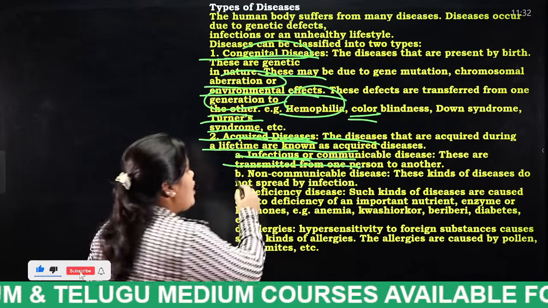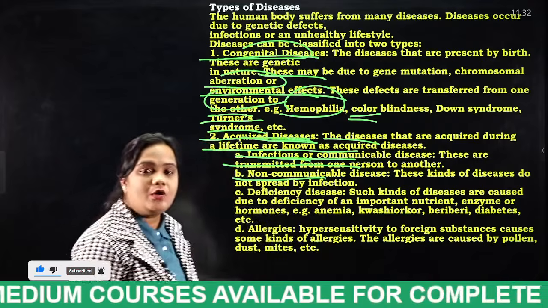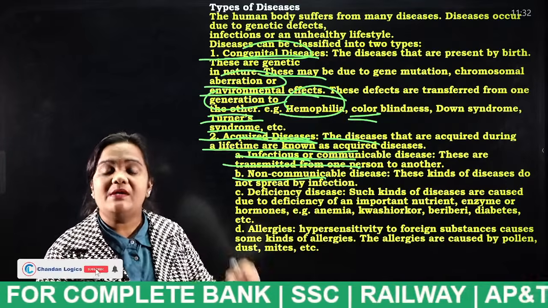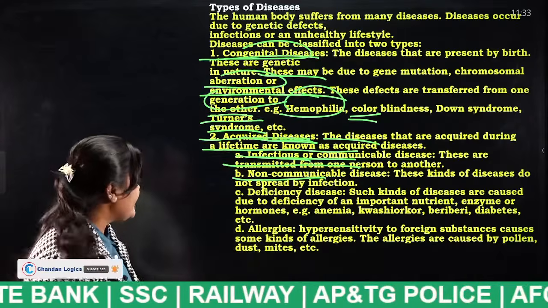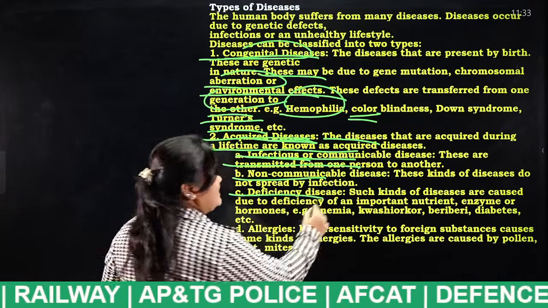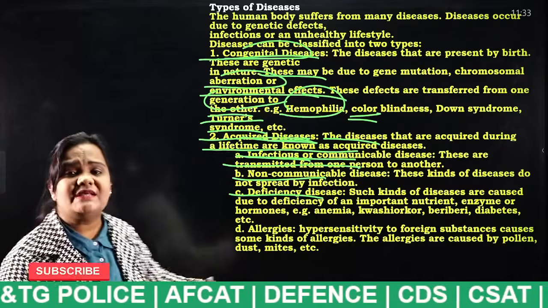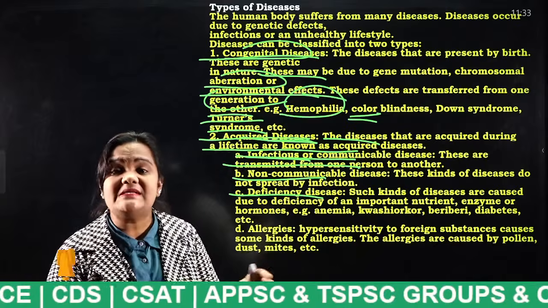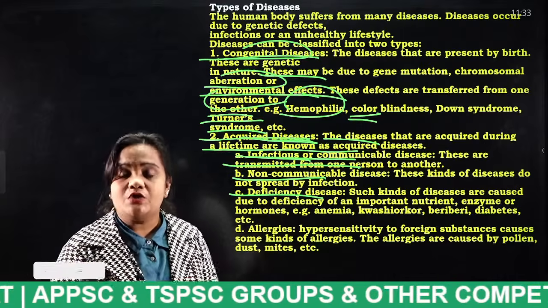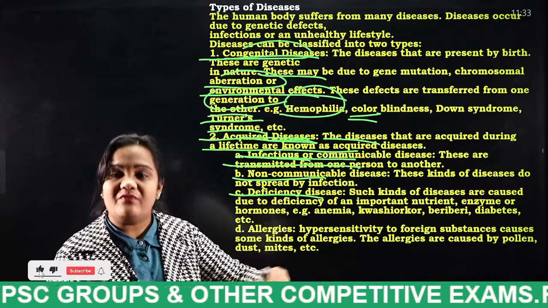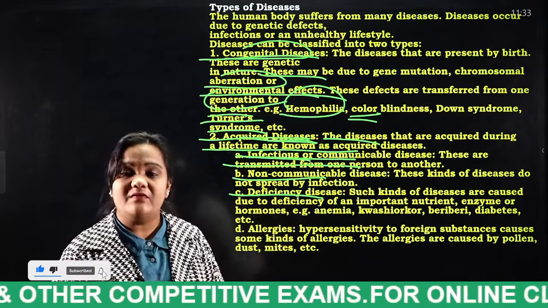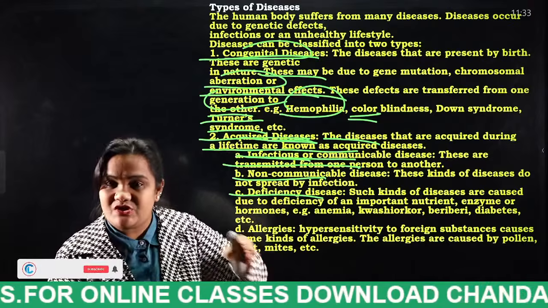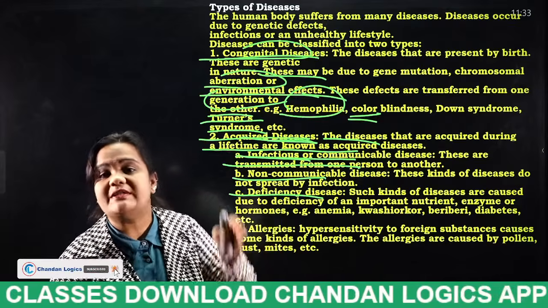And the next one is non-communicable diseases. I have already told you, these diseases do not spread from one person to another person. Example, cancer, diabetes. And the next, deficiency diseases. For example, if a person is having vitamin A deficiency, what type of disease will he have? Night blindness. If a person is having vitamin A deficiency, that person will suffer with night blindness.